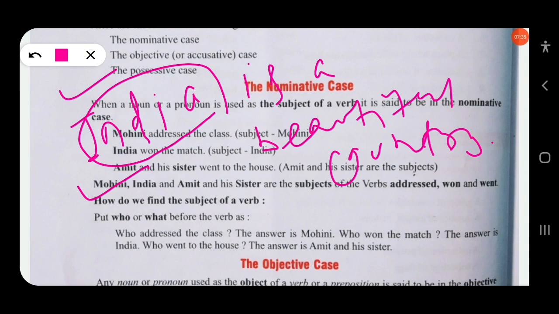So here you need to ask the question what. What is the sentence about? India is a beautiful country. So here India is nominative case or subjective case. For persons and animals, you need to ask the question who. We find the subject, as you know: who does the action in a sentence, this is known as subject. And what the sentence is about, this is also known as a subject.